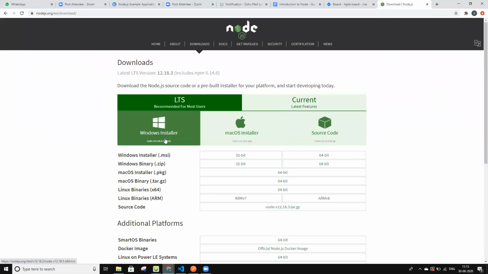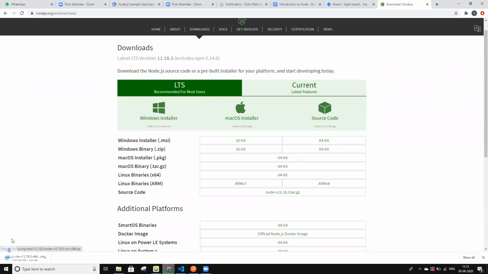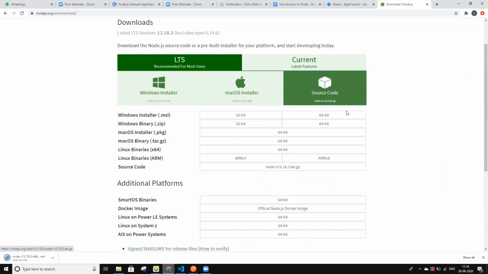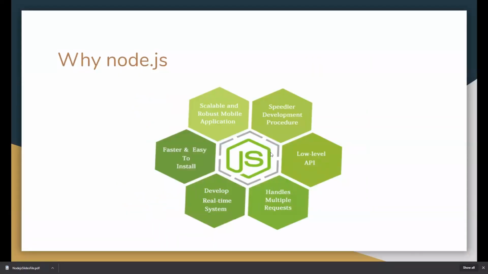And for Windows, if we click on Windows installation, here we can install it in our system. For macOS and the others, it's very easy to install, and we can make scalable and robust mobile applications also in Node.js.